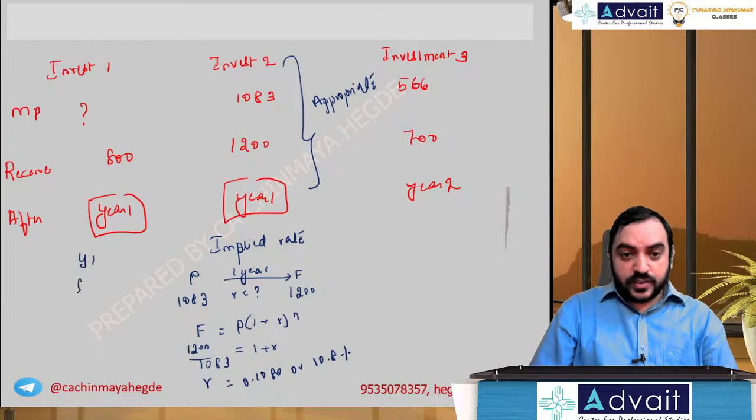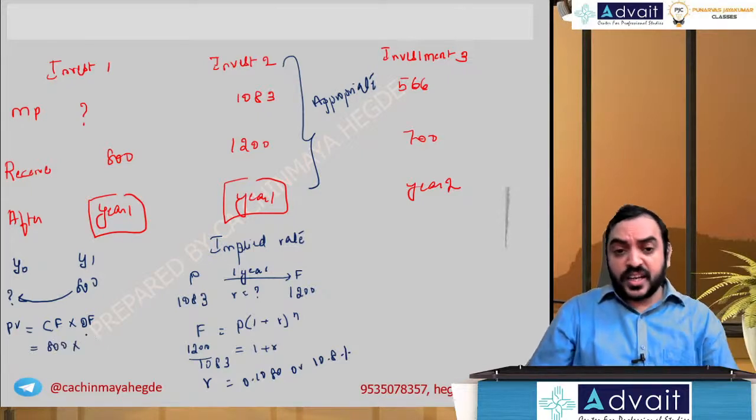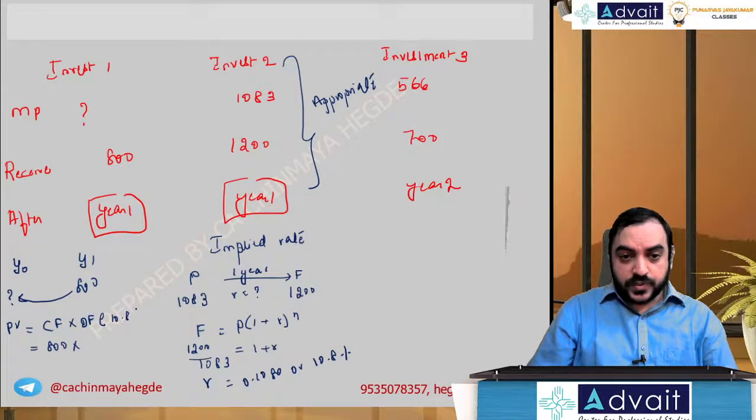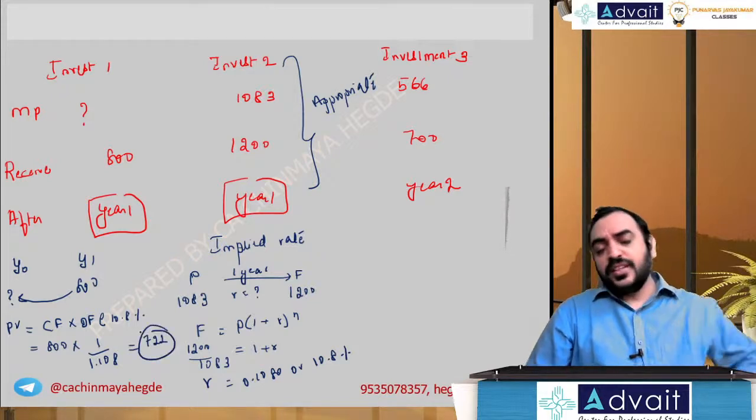So after year 1, you're going to receive 800, and what is the value today? 800, you're going to do a present value. So cash flow multiplied by discounting factor will give you present value. So cash flow is 800 multiplied by discounting factor at 10.8%, or divided by 1 plus r, or 1 by 1.108, which is 722. So that's how you are going to value the investment 1.